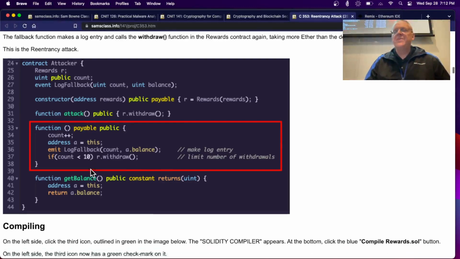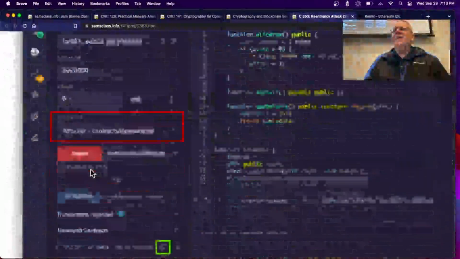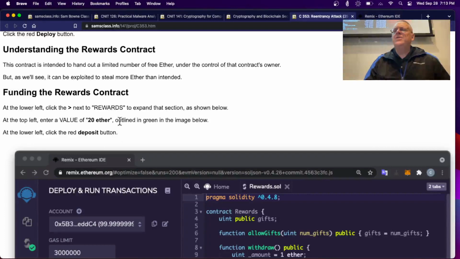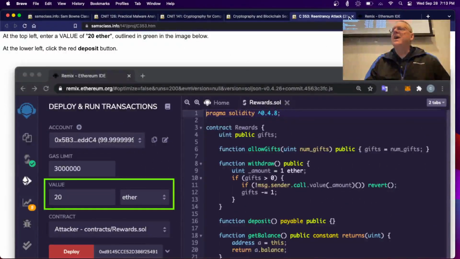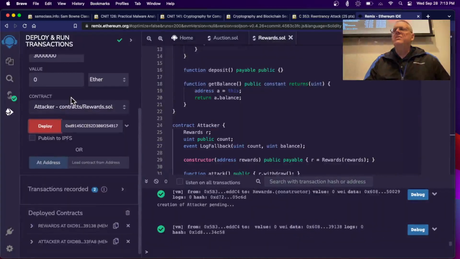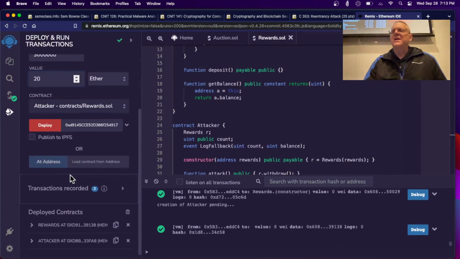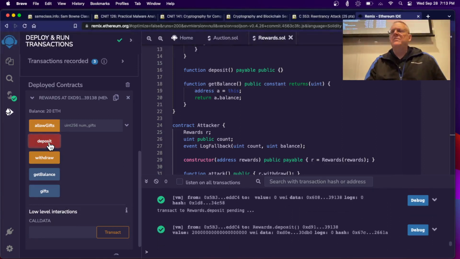of withdrawals. So we compile them and deploy them. And now we fund it. So we have to deposit 20 ether into the contract so it's got some to work with. So we start with the first account and send it 20 ether. And that is to deposit. All right, so now there's 20 Ether in there to play with.